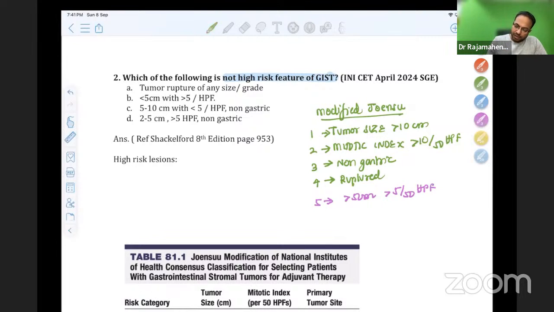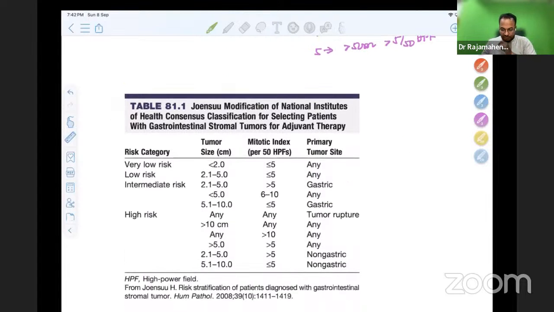So which is not high risk? In this picture, if you see B, less than 5 centimeters, more than 5, it is not high risk. 5 to 10 centimeters with non-gastric site becomes high risk. Any non-gastric site becomes high risk according to this table. This is a table from Shackelford. Please don't forget the table.